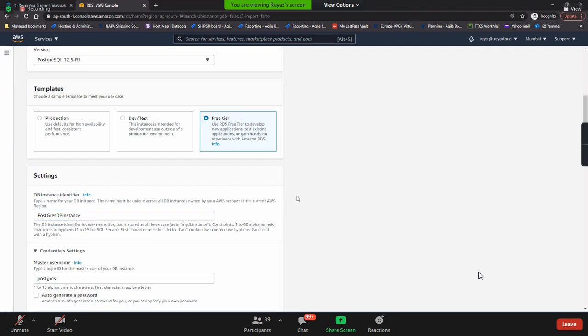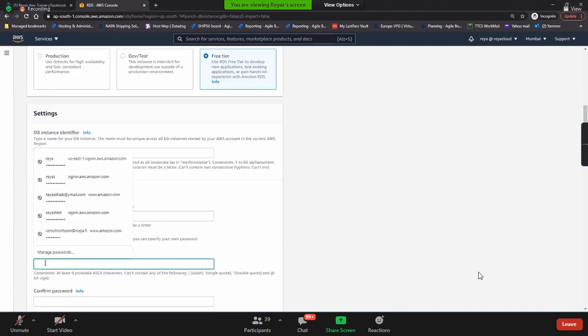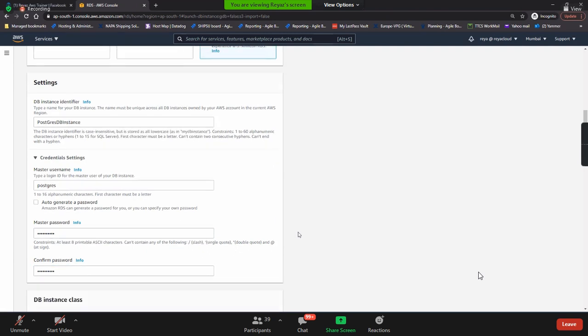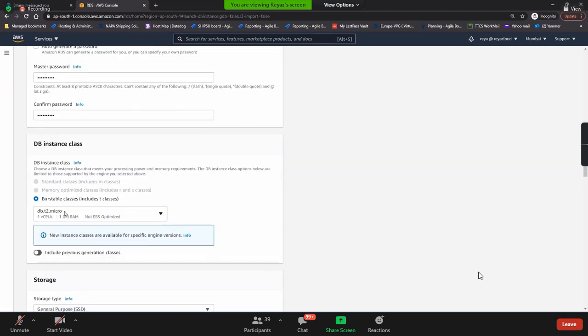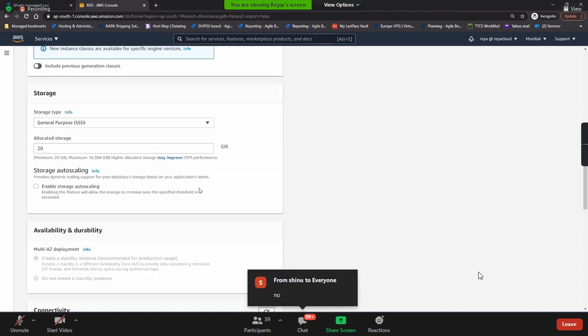And Postgres is the username. Password is root123456. And DB instance class is T2 micro. Storage: do you need auto scaling in the free tier? Uncheck this. Let it be 20 GB.